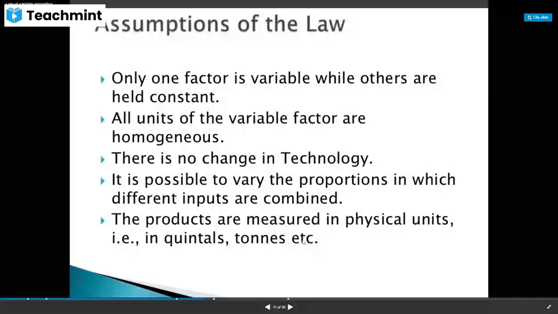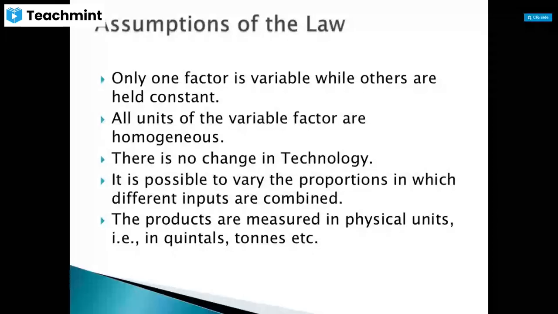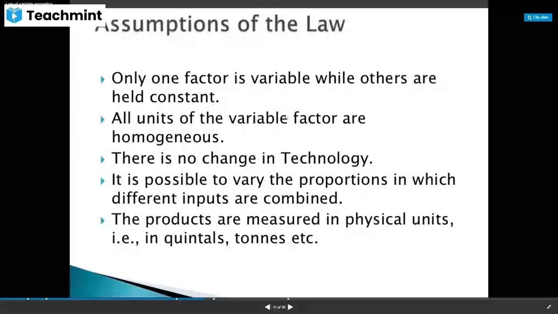In the four factors of production, land, labor, capital, entrepreneur, we can divide them into two types. One is fixed factors of production and the second one is variable factors of production. In fixed, we are taking land and entrepreneur. And variable means laborers and capital. In this variable also, we are keeping capital as constant. So here you can see that only one factor is variable while others are held constant. That means in labor and capital, we are keeping the capital as constant and one factor is variable.